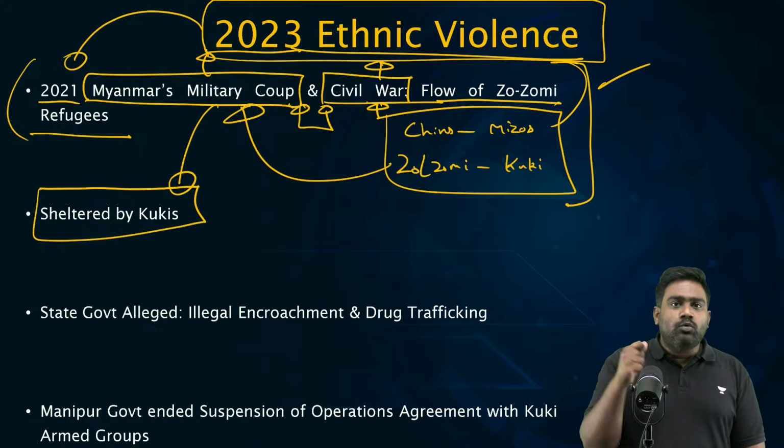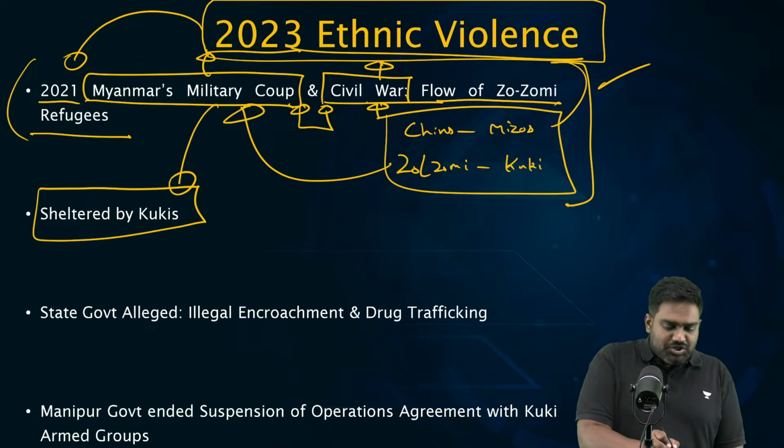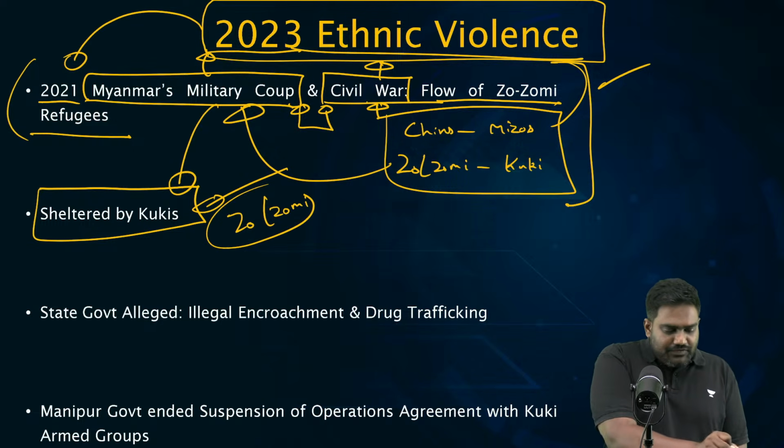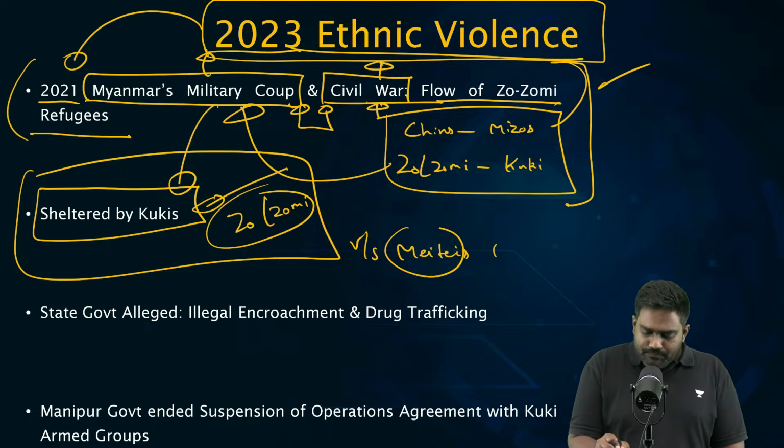And this is connected to what happened in 2023. The Zomi refugees who are sheltered by the Kukis, they are resisted by the Metis from Imphal. Why? I'll explain.